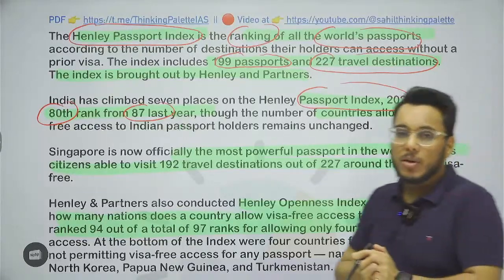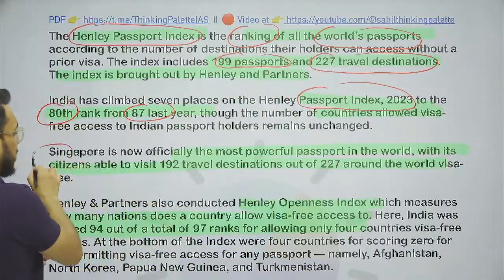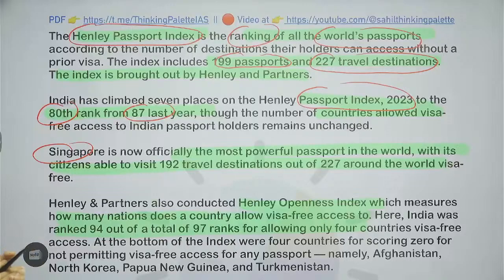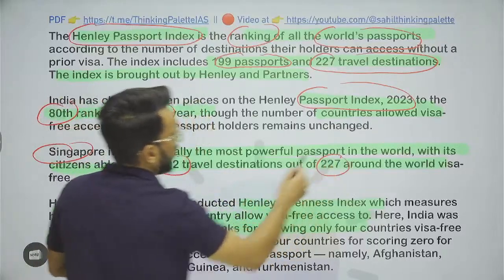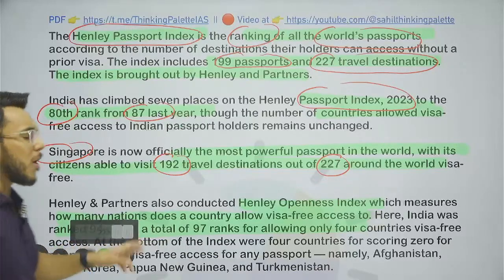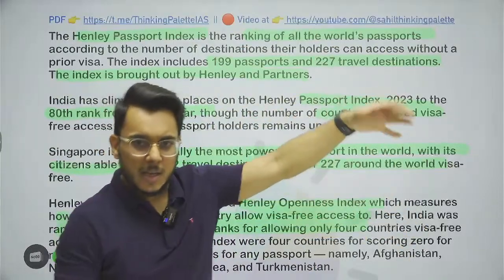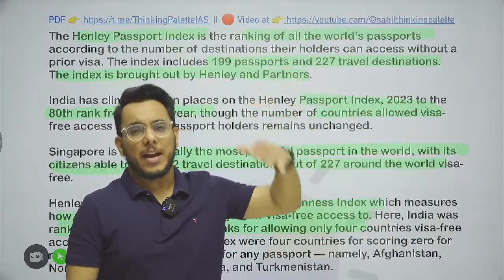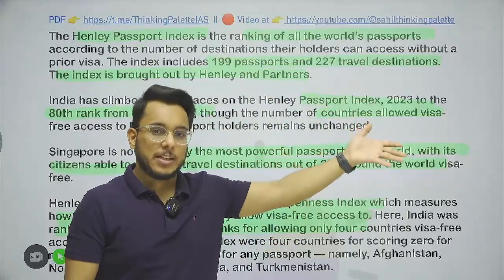When we talk about the most powerful passport in the world, it is Singapore. It is the most powerful passport, because if you have a Singapore passport, you can travel to 192 destinations out of a total of 227. One thing, you are not required to go and see the number of countries every passport allows, which is rank 1, rank 2, rank 3. No, just India's rank is 80. Last year it was 87.